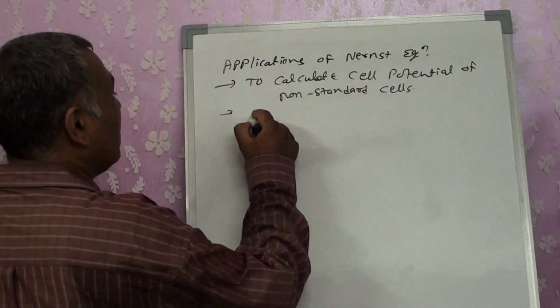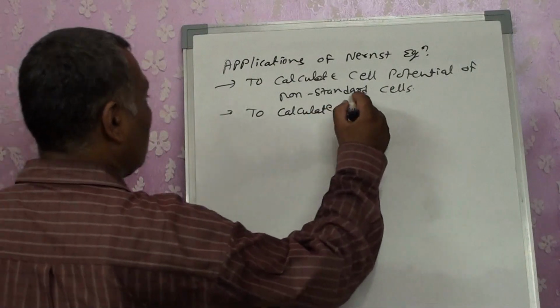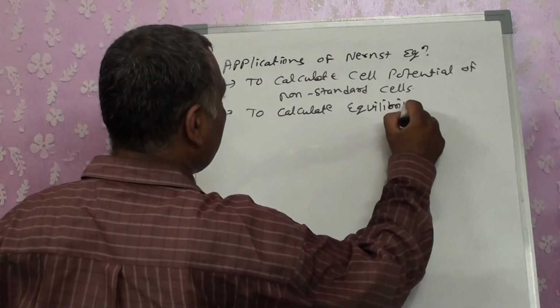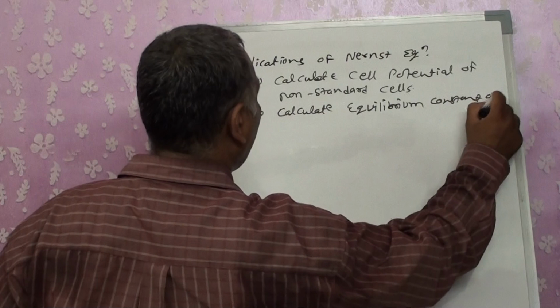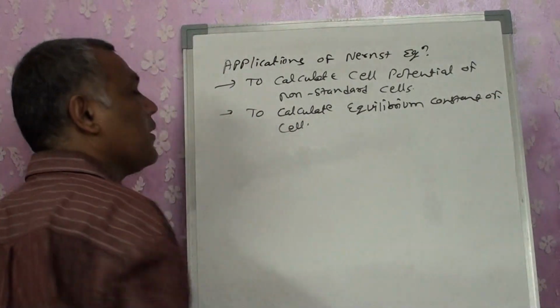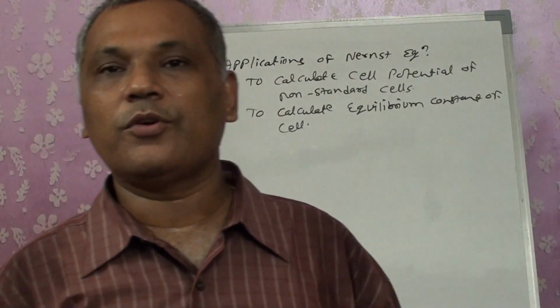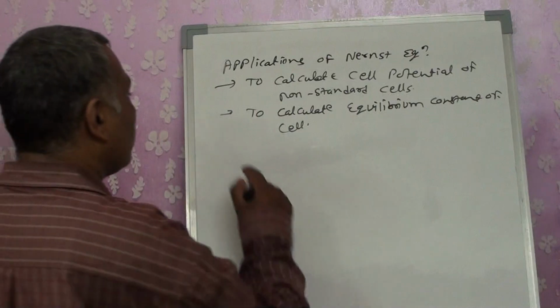Second, calculate the equilibrium constant of the cell, that we got as E naught is equals to 0.059 by n log K. So we can calculate the equilibrium constant.